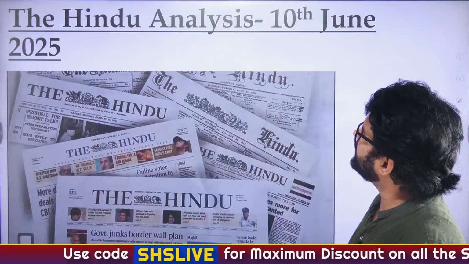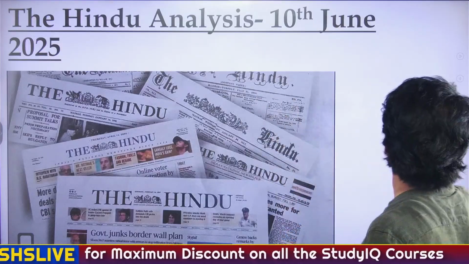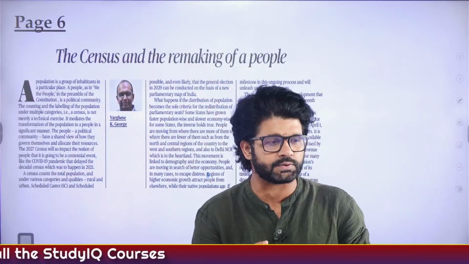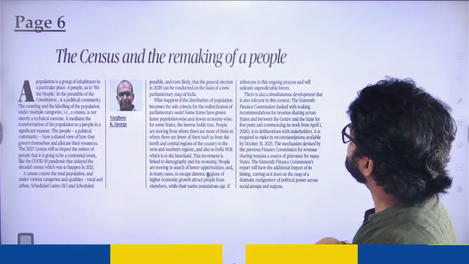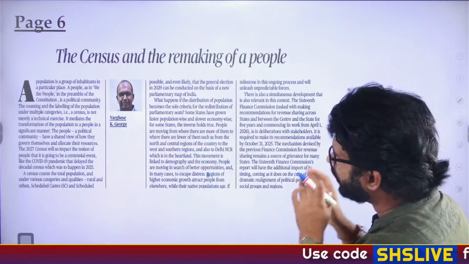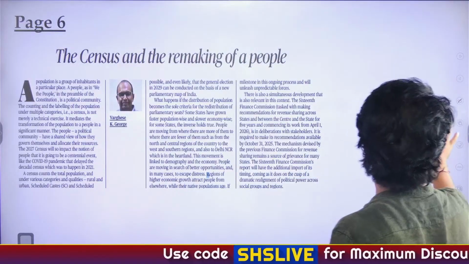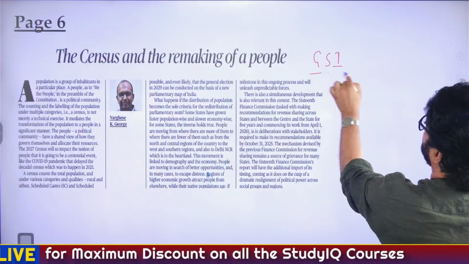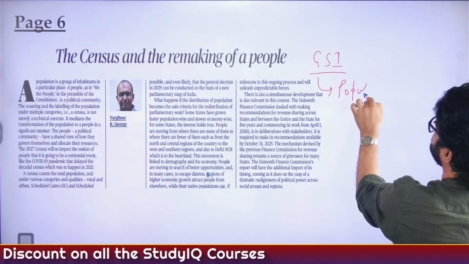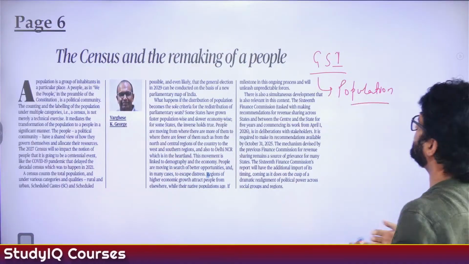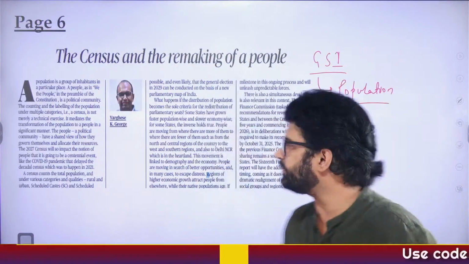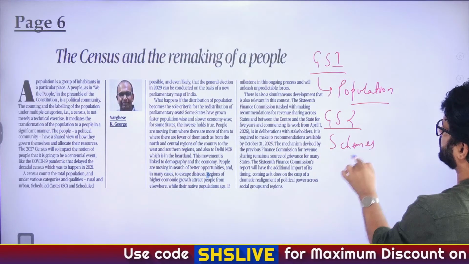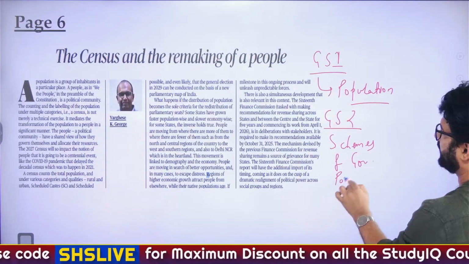So let's not waste any time and let's start the Hindu analysis of today, that is 10th June 2025. Page number 6 of today's Hindu, they had this particular article, the census and the remaking of a people. Awesome article. Why it is awesome and how it is important from UPSC perspective is, in GS mains paper 1, you have a topic called population. So this census is important from the GS1 population perspective as well. At the same time, you also have in GS2 schemes and government policies. So from that perspective also, this particular article is very important.